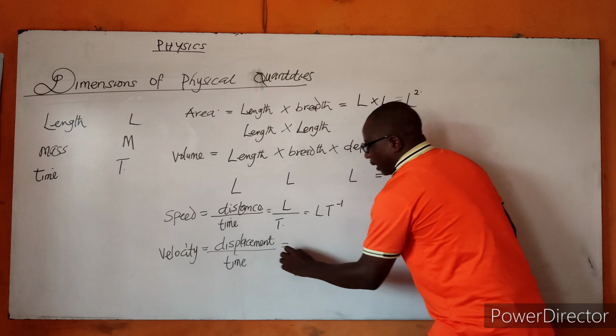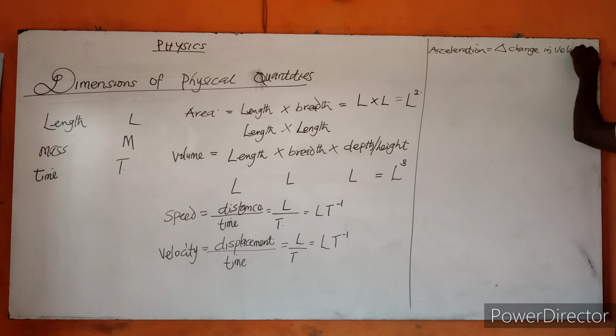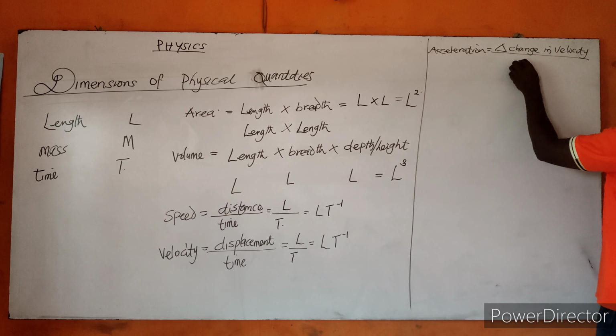Let's go to acceleration. Acceleration is the change in velocity of a body with respect to the time.